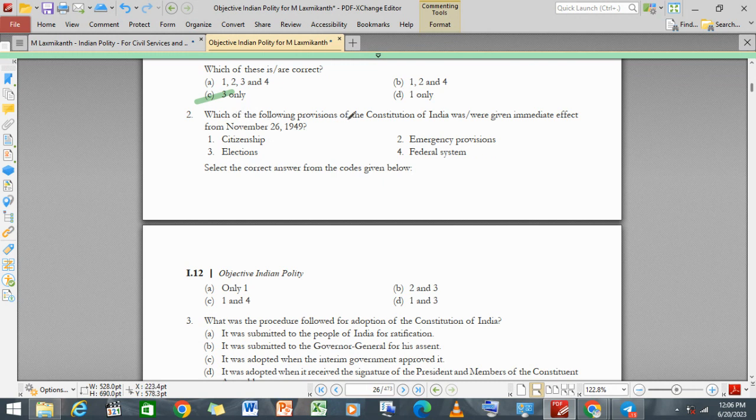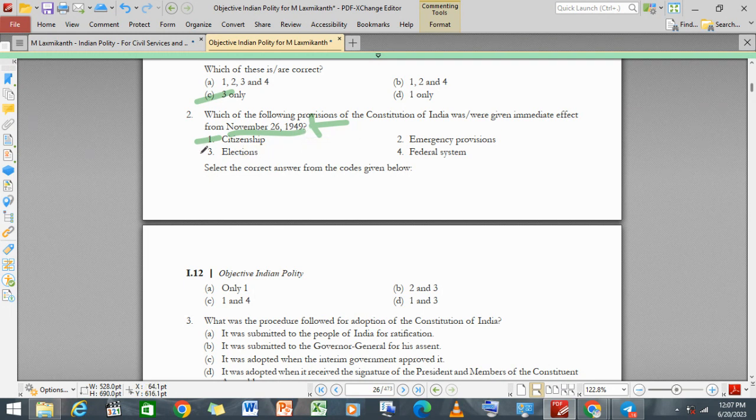Second question: which of the following provisions of the Constitution of India was given immediate effect from November 26, 1949? That means which parts took immediate effect. Based on these points we have to select our answers. So there's citizenship, elections, emergency provisions, and federal system of government. Just think on it. Citizenship would be given at the very time itself, on November 26, 1949.